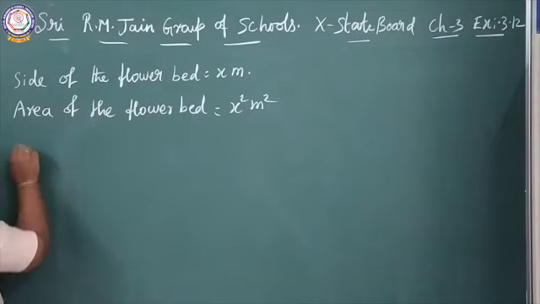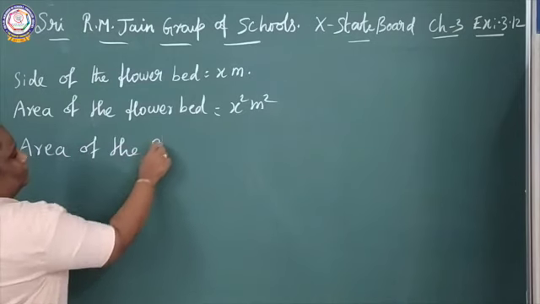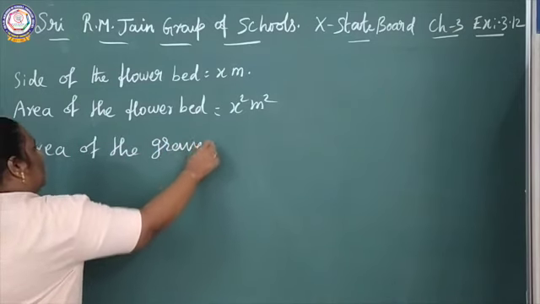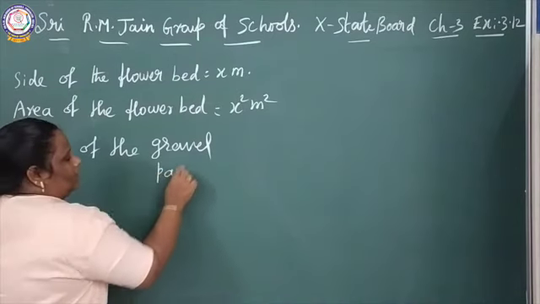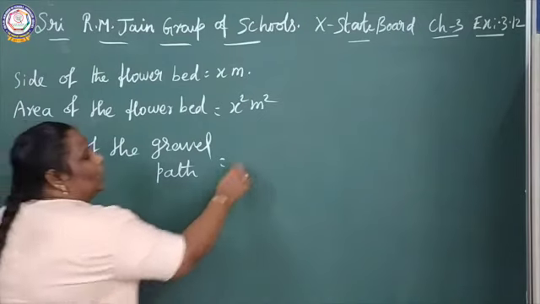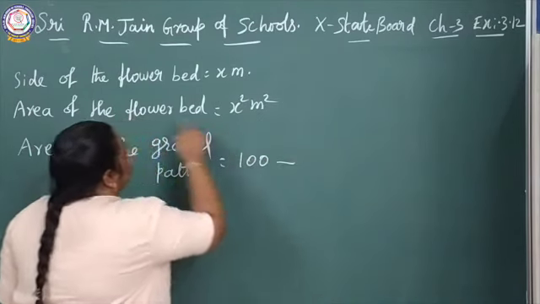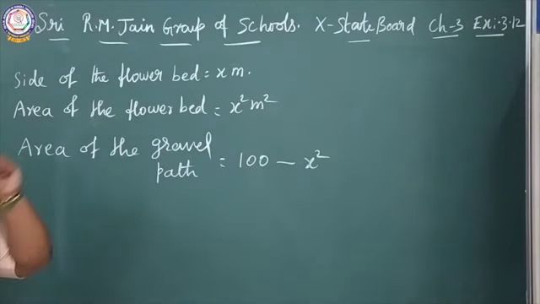Now you move on to check the area of the gravel path. Area of the gravel path is total 100 square meter minus flower bed area x square. Total is 100, flower bed area is x square.